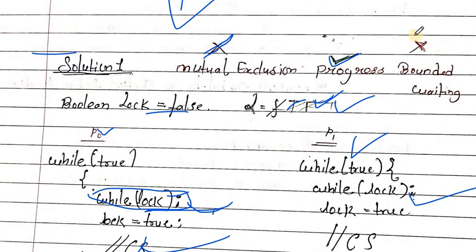Here the bounded waiting condition is false because no other process is getting a chance to execute the critical section. Only one single process is executing the critical section many times without giving a chance to P1. So here the bounded waiting condition is false.